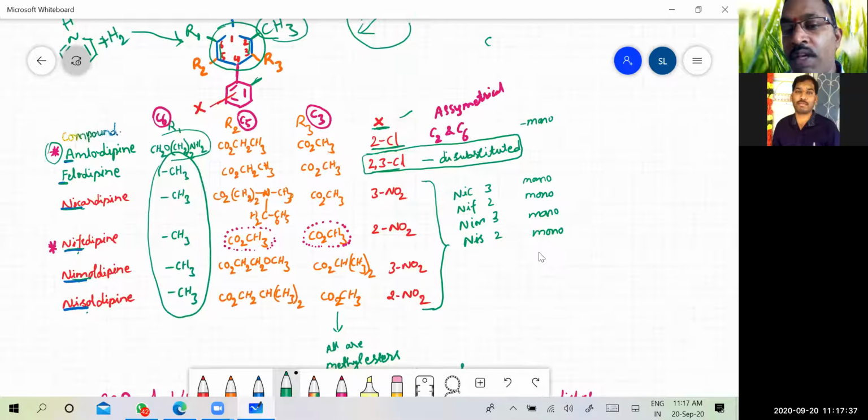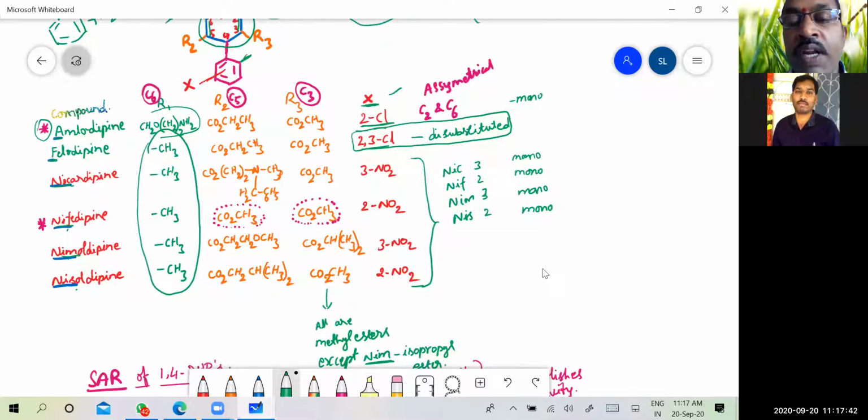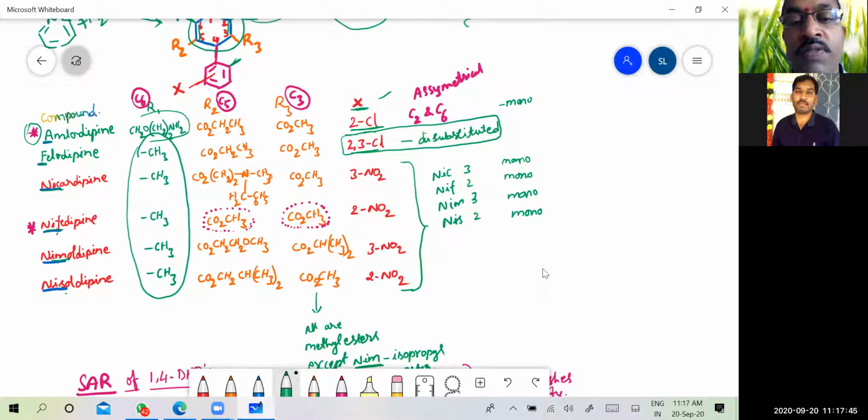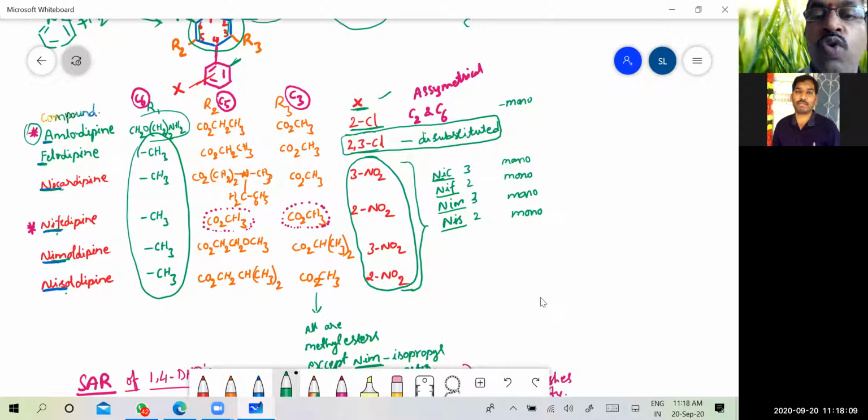Then how to remember the order of substitution on the phenyl nucleus? Okay, the C4 substituted phenyl. So here we told that we have written them in the alphabetic order: Nic, Nif, Nim, Nis. And the order is mono substituted 3232. And also look into all the compounds which start with N: nicardipine, nifedipine, nimodipine, nisoldipine, they all contain a nitro group on the phenyl substitution. So that's why their names also start with N, for nitro.